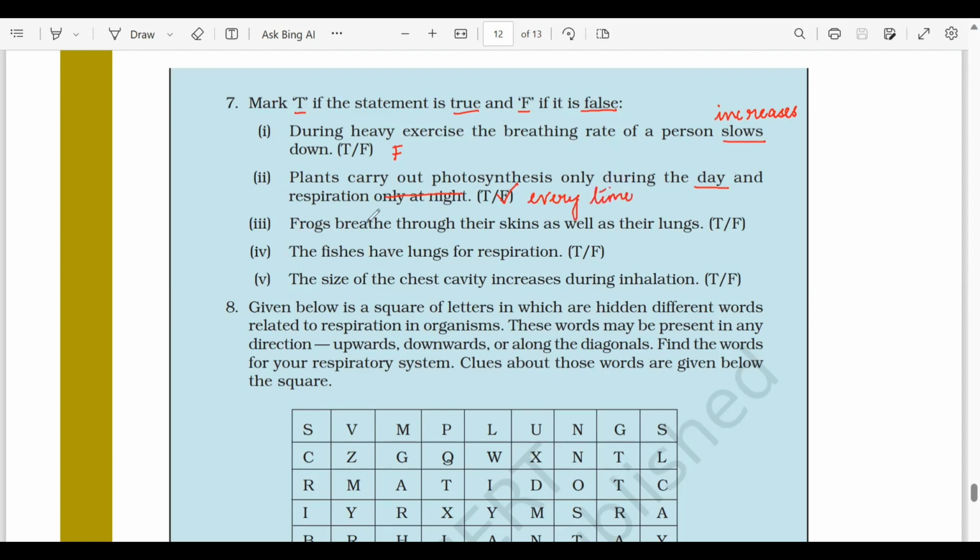Third, frogs breathe through their skins as well as through their lungs. Now this is true. Fourth, the fishes have lungs for their respiration. Now this is false. Fishes, they have gills for their respiration. Fifth, the size of the chest cavity increases during inhalation. This is true. जब हम inhale करते हैं, हमारा size of the chest cavity increase होता है.